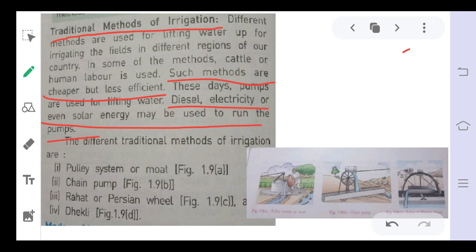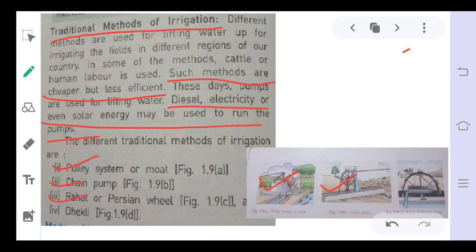The first traditional method is the pulley system. You can see here this pulley system. It is an ancient method. Then it is the chain pump method. Here, a chain is fitted to this pump, and through this chain the water comes from a source.